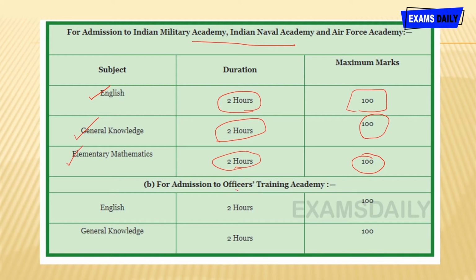For Officers Training Academy, it comprises only 2 subjects, namely English and general knowledge. The duration for English is 2 hours and it is for 100 marks. For general knowledge, the duration is also 2 hours and the maximum mark is 100. This is the examination pattern for the CDS, Combined Defense Service Examination. You are going to write this examination at a basic level only.